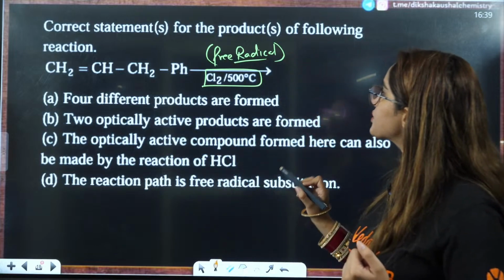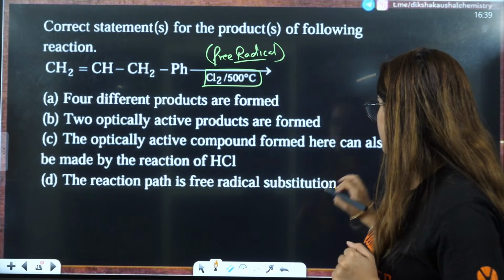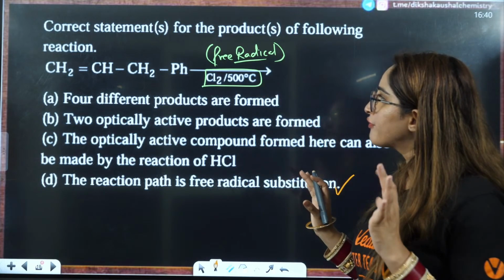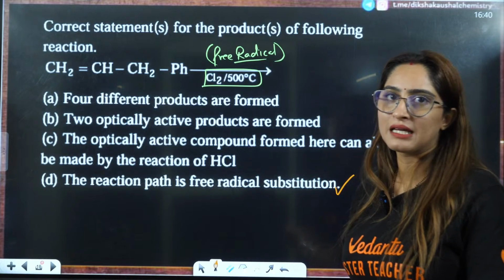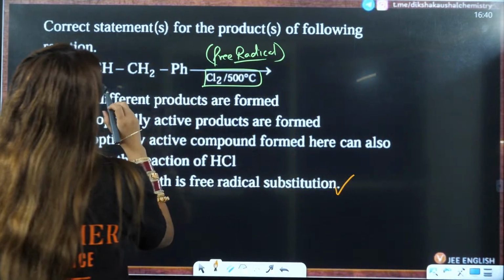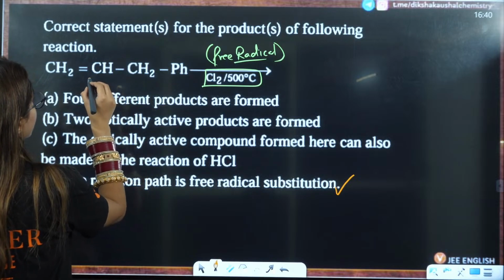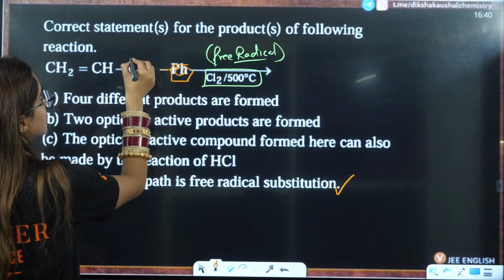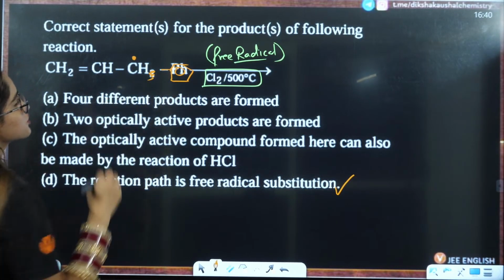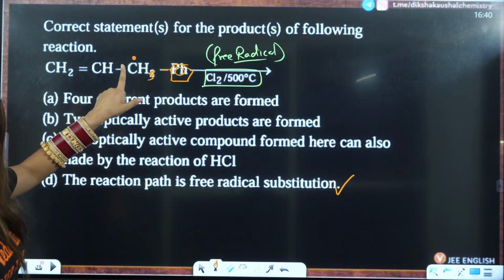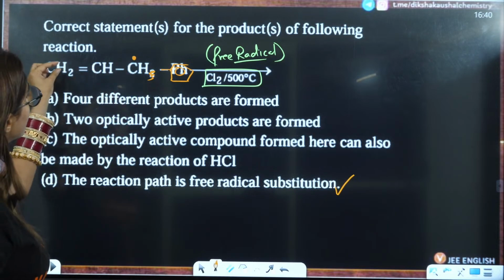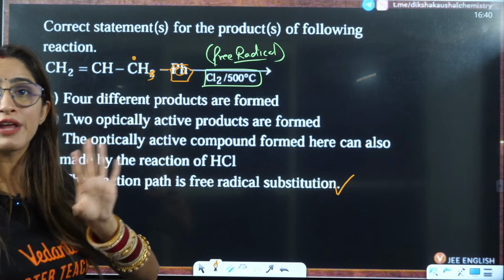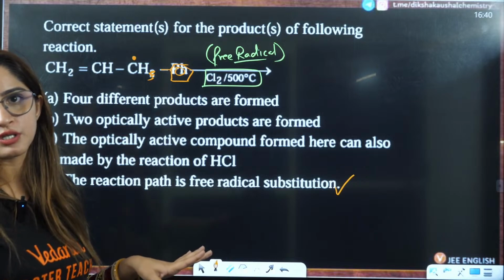So now if you do this, we know that it is a free radical substitution. So that is clear to us that definitely Cl free radical is going to attack somewhere, right? Now, this is benzene, and here also it can form free radical. If it forms free radical on this position, we know that in this position the free radical will be very stable because of this allylic conjugation and this benzylic conjugation here. So free radical is definitely stable on this position, right?